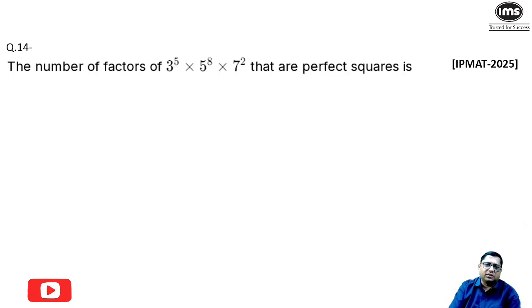Next is a pure theoretical question. The number of factors of 3 to the power 5 into 5 to the power 8 into 7 square that are perfect square. So for number of factors, we should check that bases should be prime. So all numbers are prime. And we know any factor of this number must be in the form of 3 to the power a into 5 to the power b into 7 to the power c, where a, b, c must be even. Because perfect square means power of prime factors must be even.